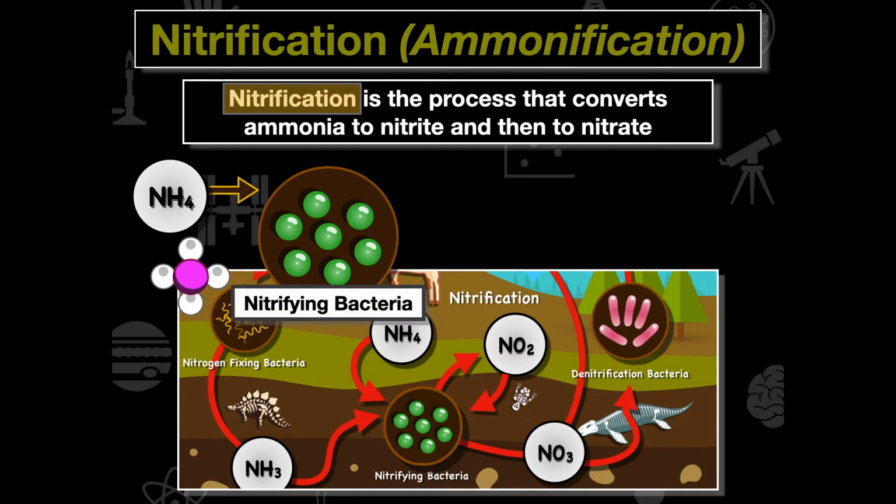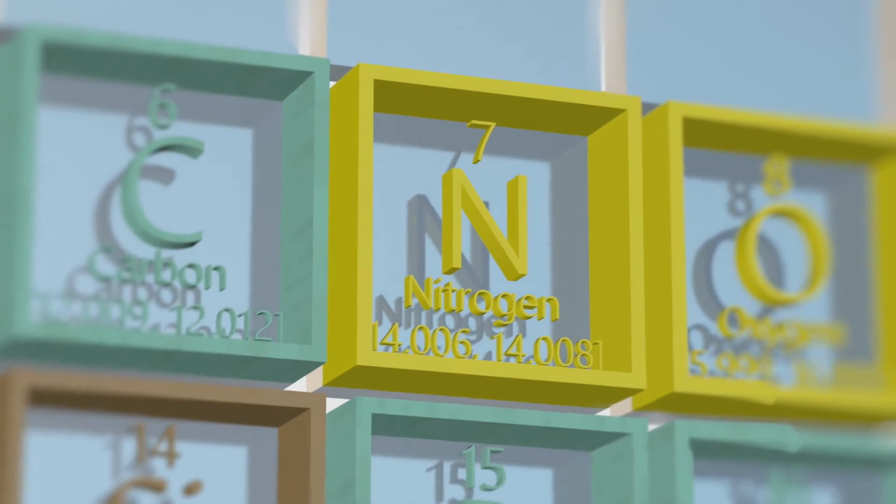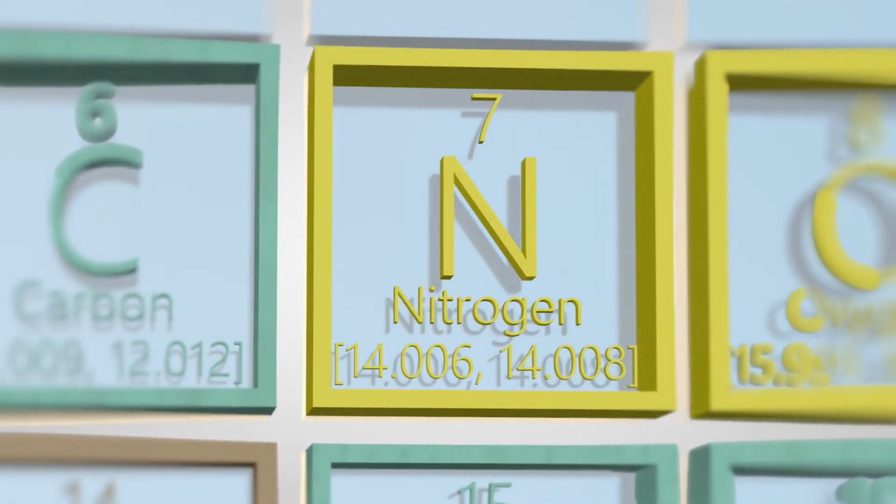So when we're looking at this, we're going to take our NH4 and convert it into NO3 or NO2, our nitrates and our nitrites. We can also convert our NH3 via this nitrifying bacteria as well. I just put NH4 for this example. But what we're doing is breaking it down into these nitrates and these nitrites, and some plants are going